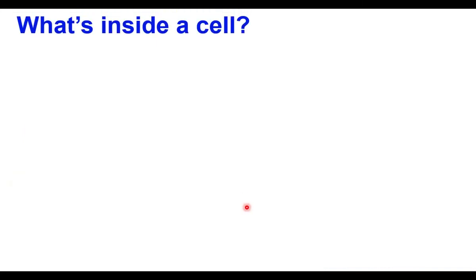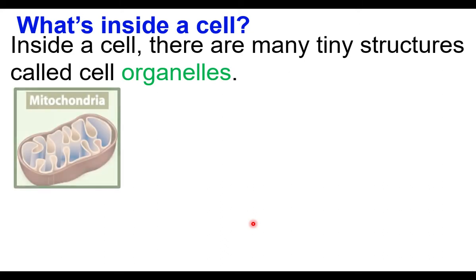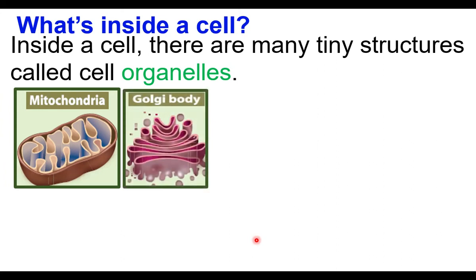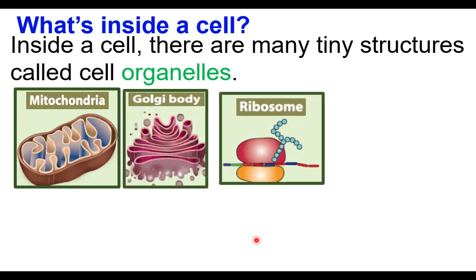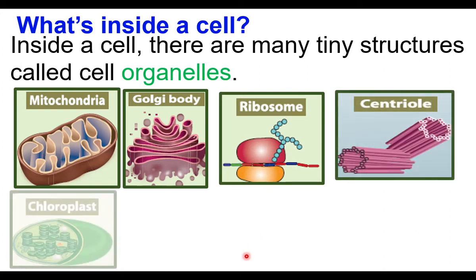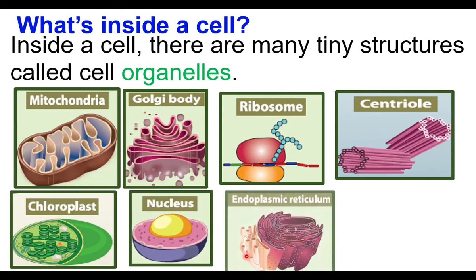What is inside the cell? We know what is inside the cell. Smaller structures are found inside the cells. Inside the cell there are tiny structures. They are called organelles. Already we know some of the organelles. Mitochondria is called the powerhouse of the cell. Golgi bodies help in cell secretion. Ribosomes are the protein factories. Centrioles are found near the nucleus in animal cells. Chloroplasts prepare food with the help of sunlight. Nucleus is the controlling center of the cell. Endoplasmic reticulum is net-like tubes found inside the cells.